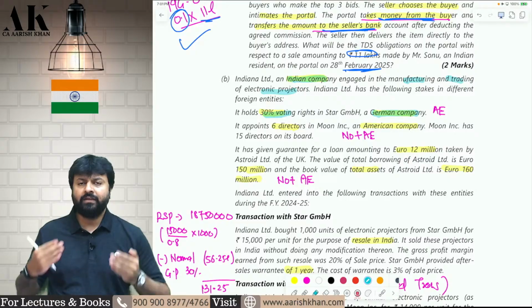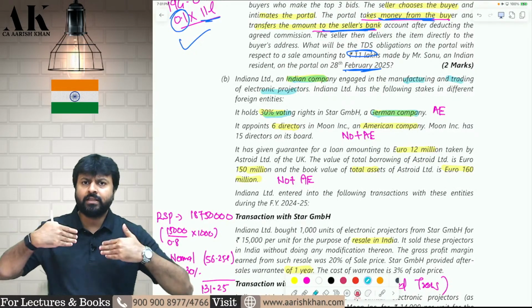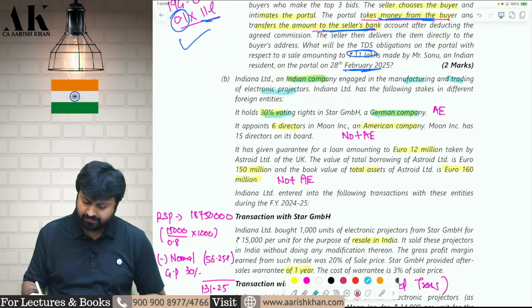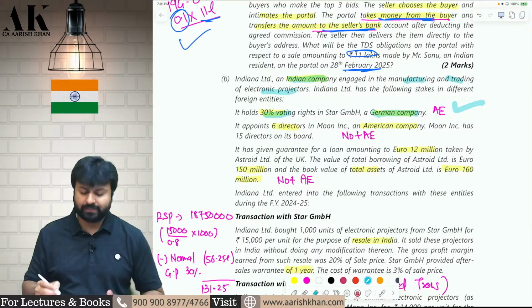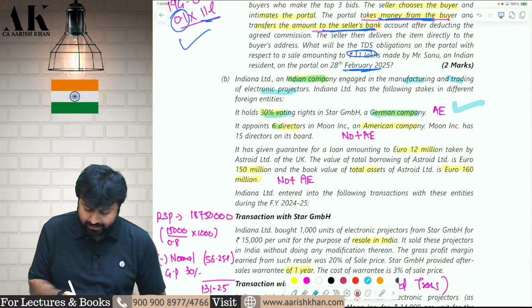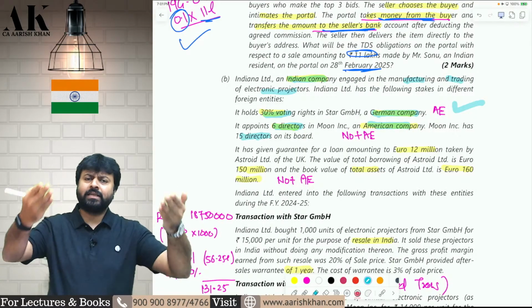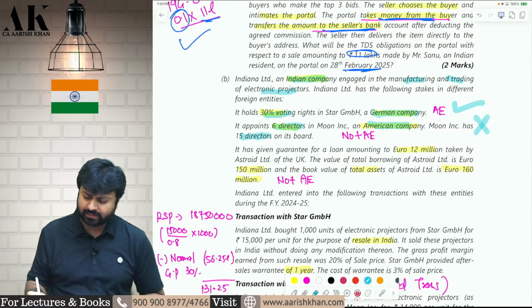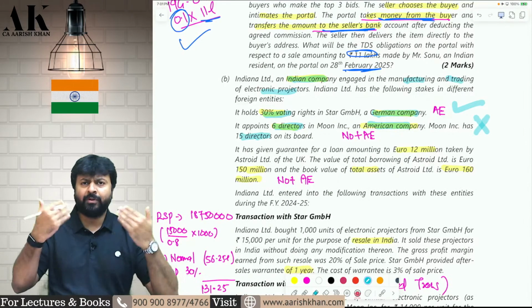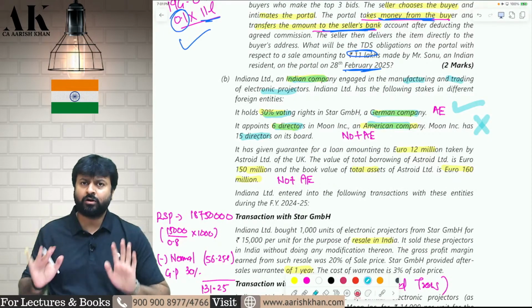The answer is yes. If one enterprise holds 26% or more of the voting power of another enterprise, then both of them are deemed to be associated. Therefore, Indiana and Star GmbH are associate enterprises. Second, Indiana appoints 6 directors in Moon Inc. Moon Inc. has a total of 15 directors. If I appoint 6 directors out of 15, whether we both are associate enterprises, the answer is no. If I appoint more than half of the directors of another company, then we both are associate enterprises. So in this case, we are not associate enterprises.